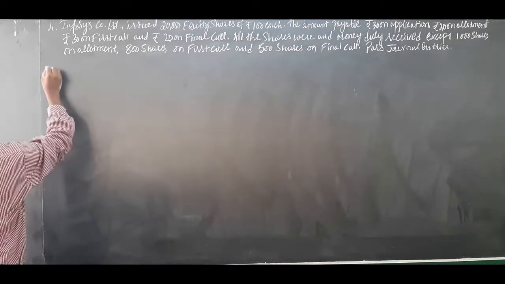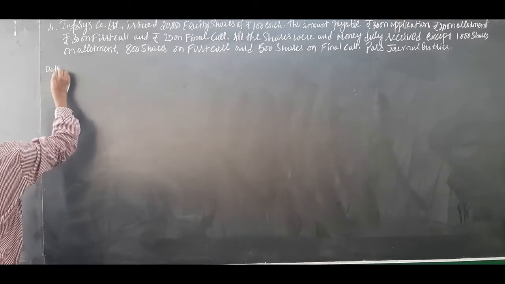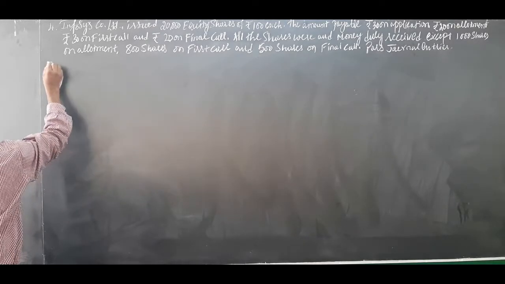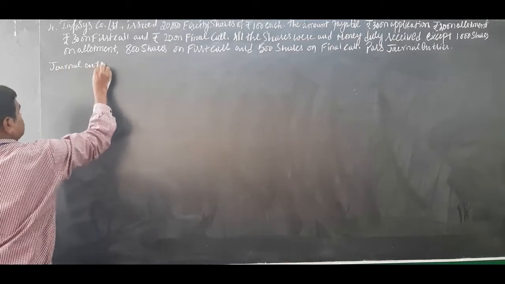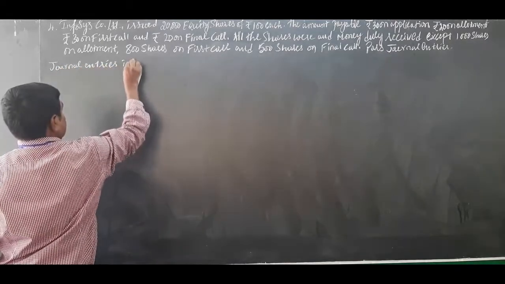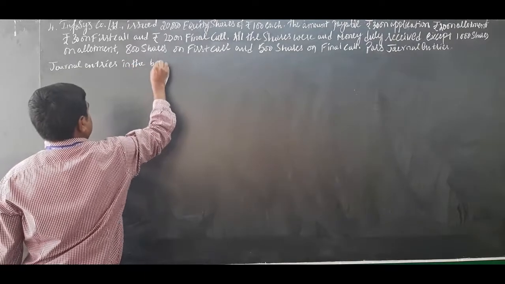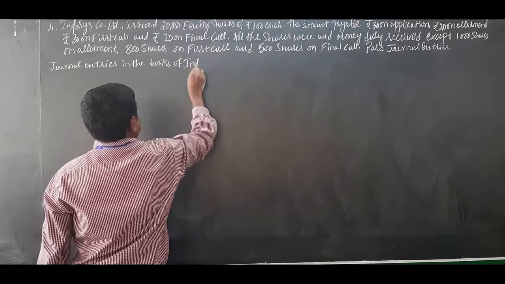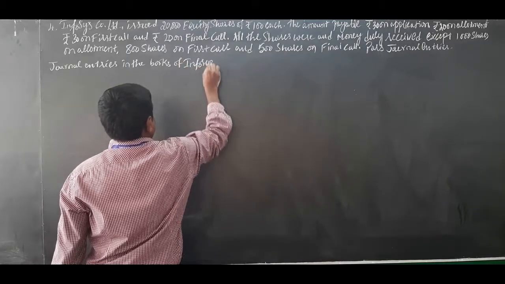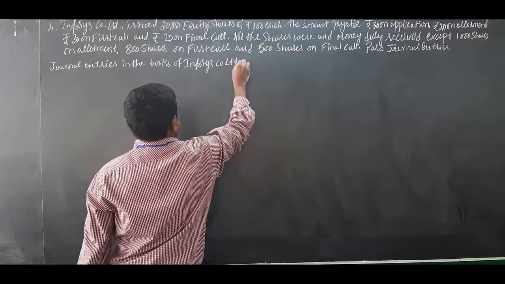First thing you have to do is write a date. First you write journal entries in the books of Infosys Company Limited.